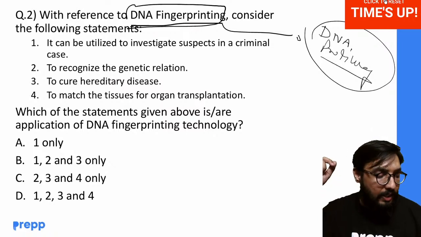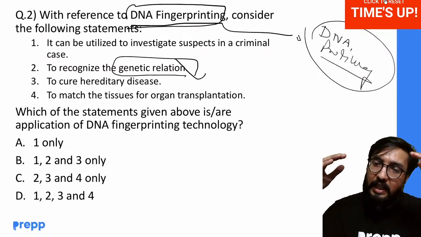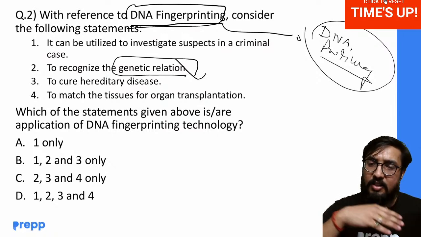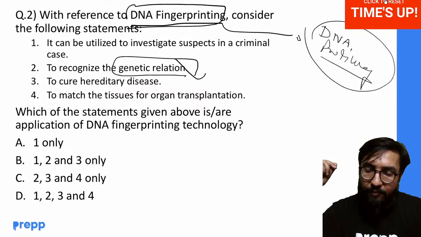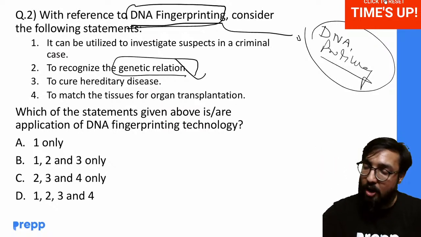Secondly, in DNA fingerprinting, since we read the genetic information, it can also be used to identify any genetic diseases, and genetic relations, not only mother and father, but other types of genetic relation like sister, brother, all these kinds of relations.